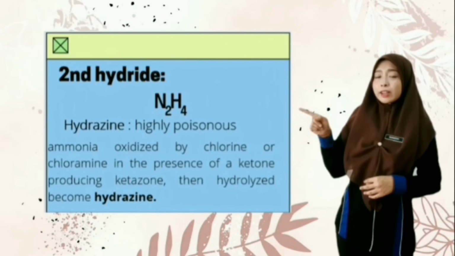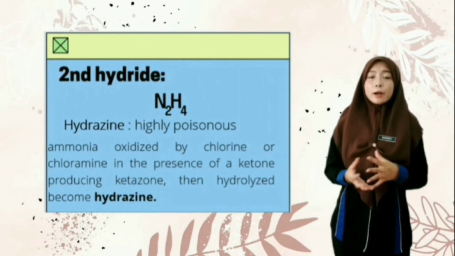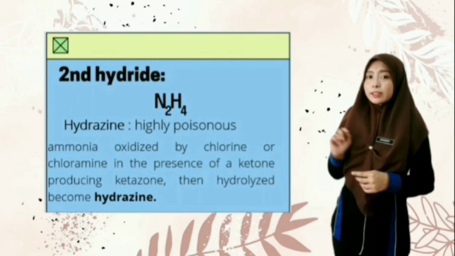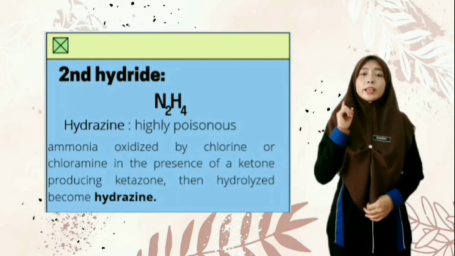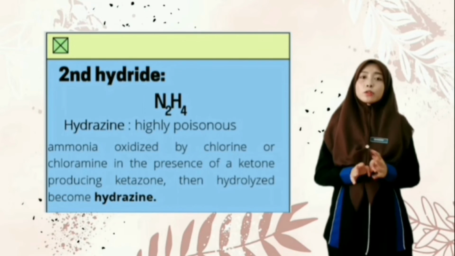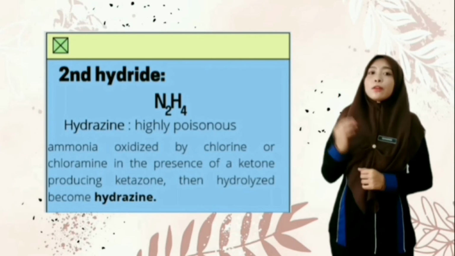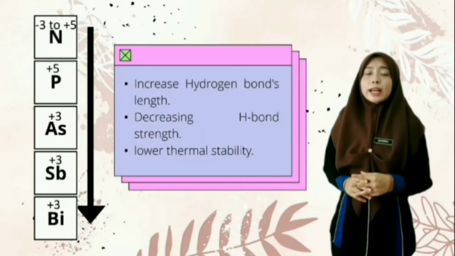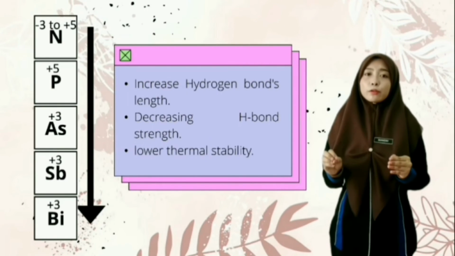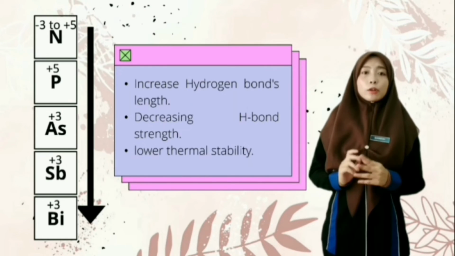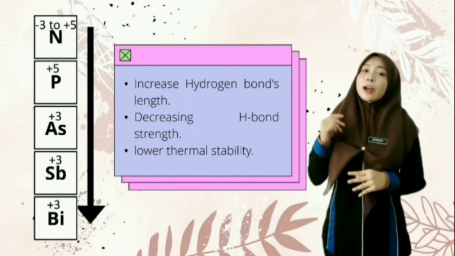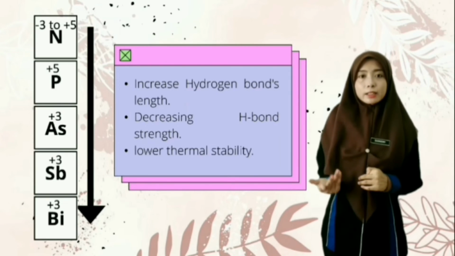Second degree hydrazine can be produced by oxidizing ammonia. Hydrazine is highly poisonous and toxic for humans. So that's why in laboratory 4 we learned that hydrazine cannot be used on its own but is used in the form of salt. So what can we learn from hydrides about group 15 is, going down the group, the length between hydrogen and the element of group 15 gets longer. Thus, this decreases the strength of the bond, making it easier for the bond to be broken by heat.